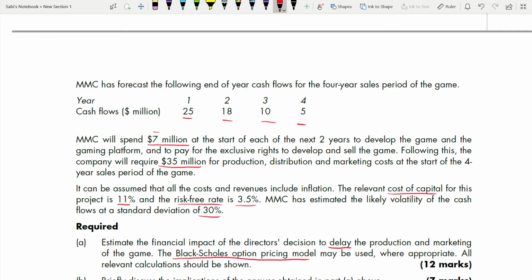Following this, the company will require 35 million for production, distribution and marketing cost. Of course, we incur the production, distribution and marketing cost before getting cash inflows, before the sales revenue, at the start of the 4-year sales period of the game. So it's somewhere here, before the inflow starts.